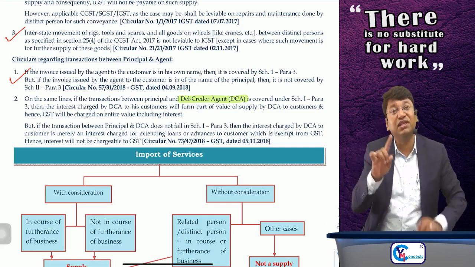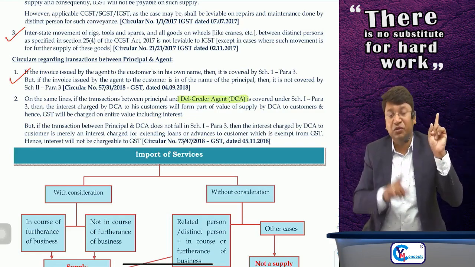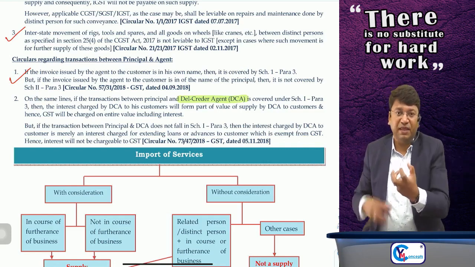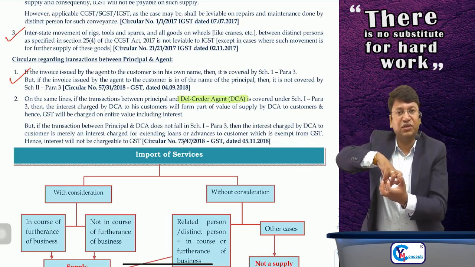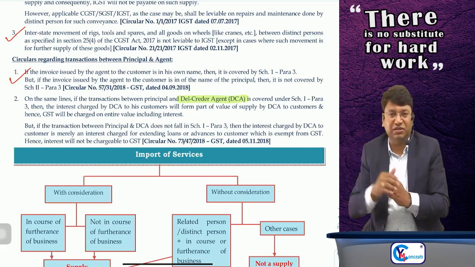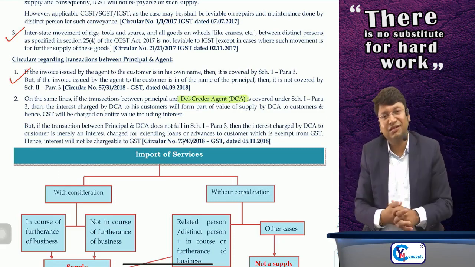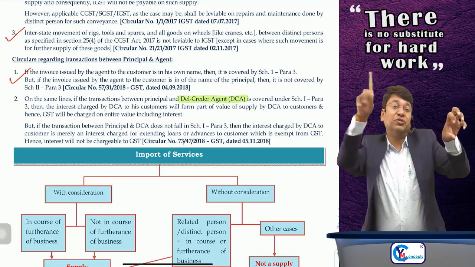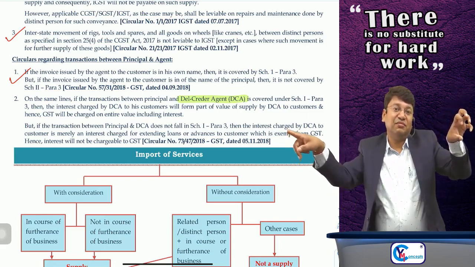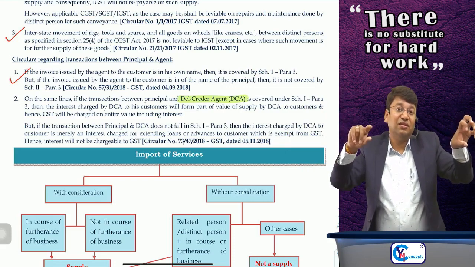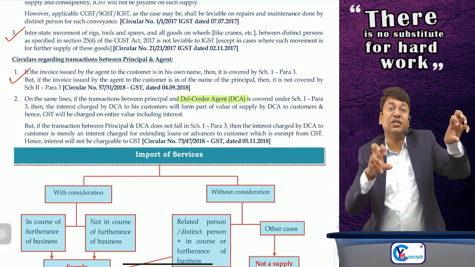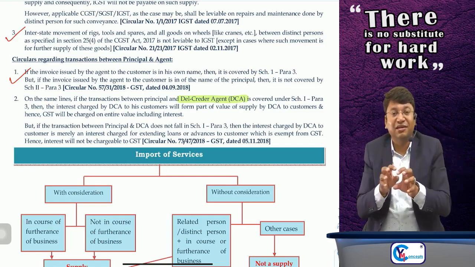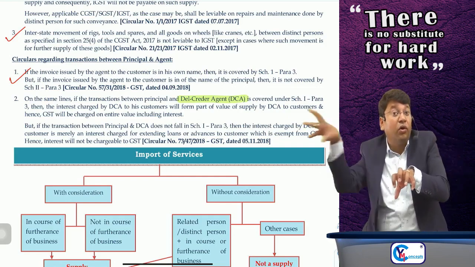But if the transaction is not getting covered in Schedule 1, means if the del credere agent is issuing the invoice in the name of the principal to the customer, and not raising the invoice in his own name, then in such case he is just an intermediary. Directly, the principal is selling the goods to the customer. But the del credere agent is paying the consideration to the principal immediately, and the del credere agent has just provided a loan to the customer.